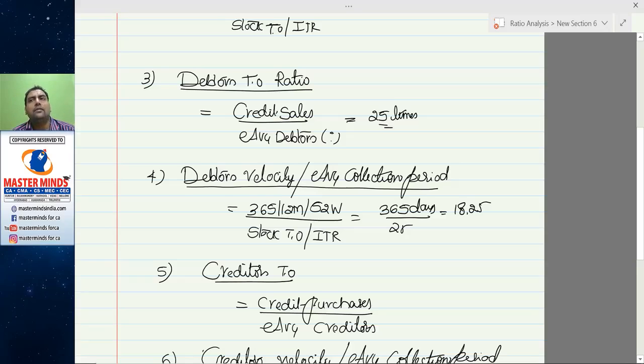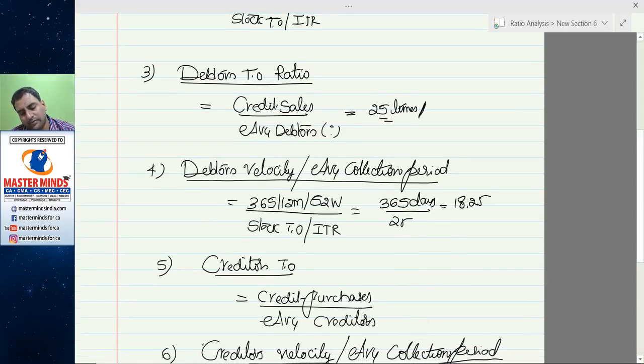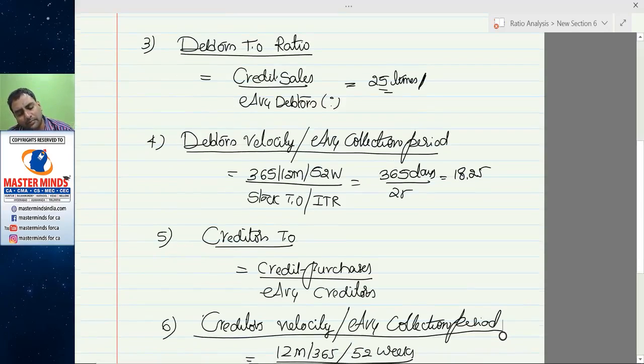In other words, if there is no delay in payment and no bad debts, then we can interpret this statement in another way. We got 25 payments from the customers in a year with respect to credit sales, or we got payment for every 18.25 days.